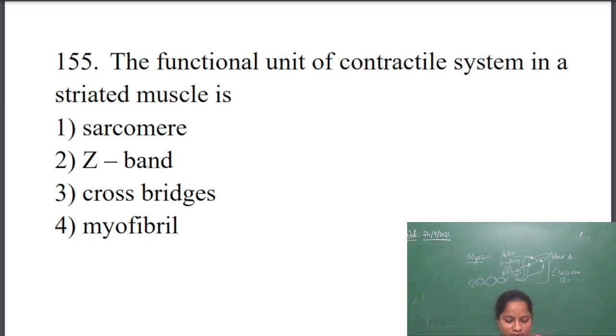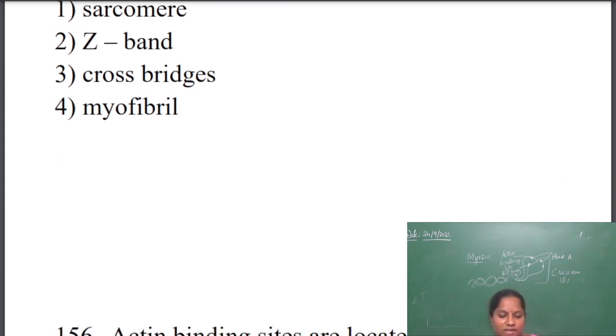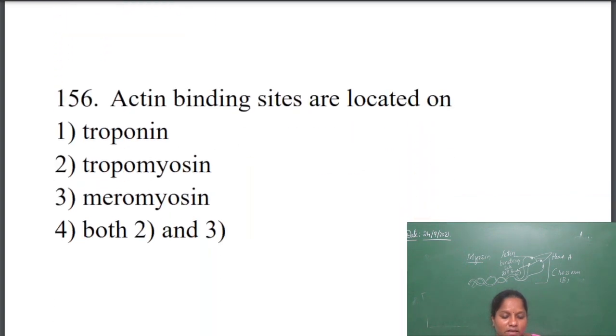So 151, the answer will be sarcomere. The functional unit of the contractile system in the striated muscle is sarcomere. Next one.